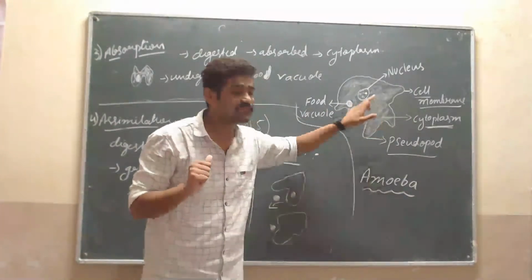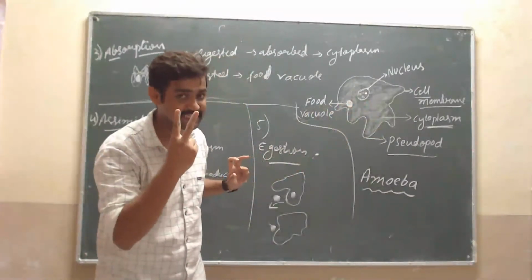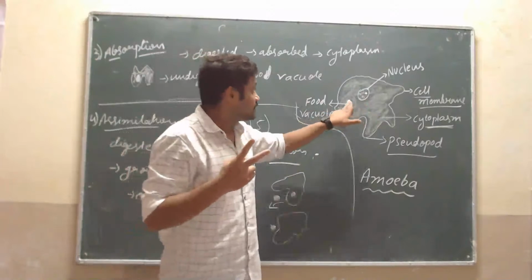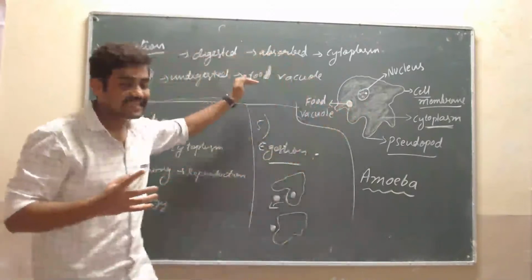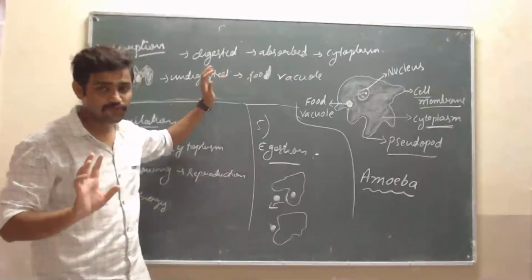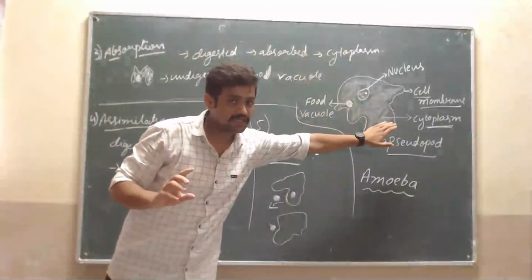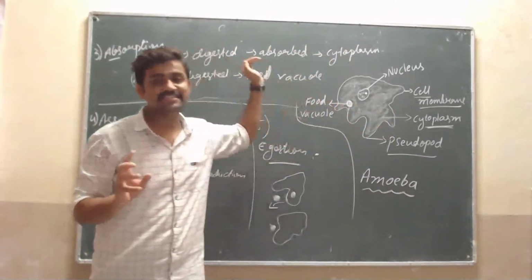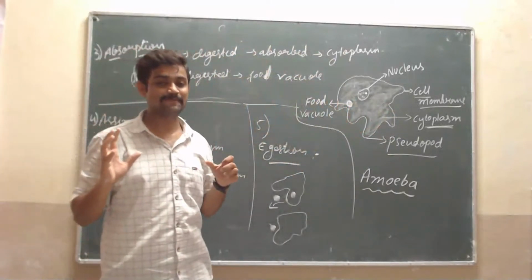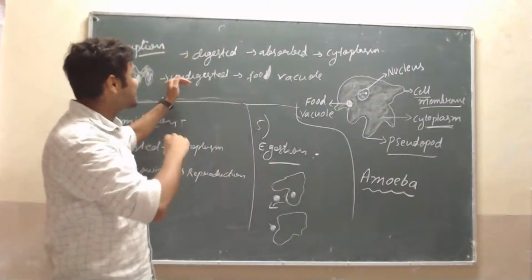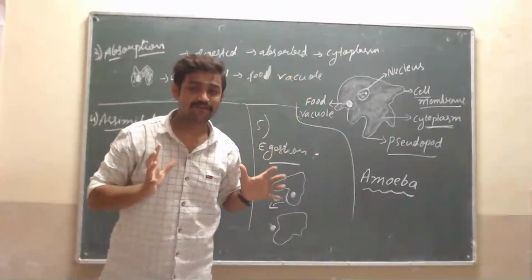Why, sir? The cytoplasm secretes the enzymes. See the second step. Then the digested food as well as undigested food is present in the food vacuole. Then the digested food is absorbed by the cytoplasm. Then the undigested food as usual is present in the food vacuole.